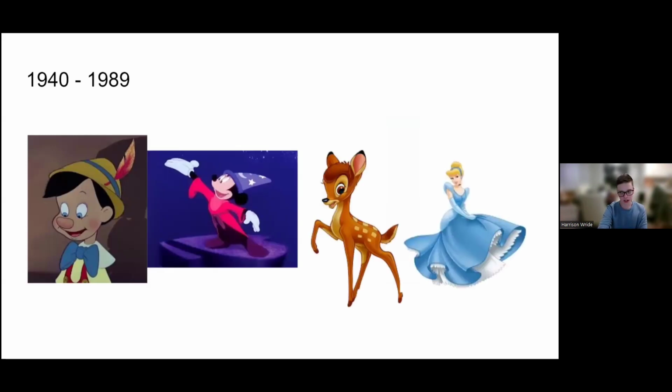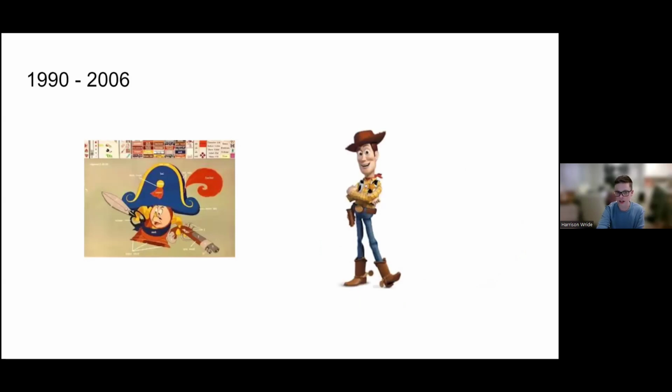So from 1940 to 1989, every single film used this, including Pinocchio and Bambi and all sorts of films. The last film to use this camera was The Little Mermaid in 1989. From 1990 to 2006, they start using CAPS, which is the computer animation production system. A big example of this is Toy Story, which is the first ever full-length computer animated film. This was used until shortly after Disney and Pixar merged.